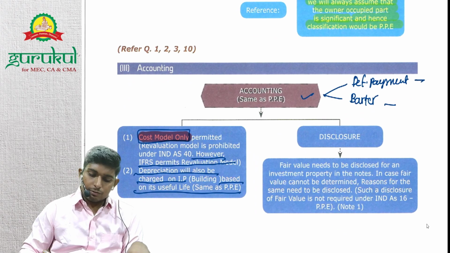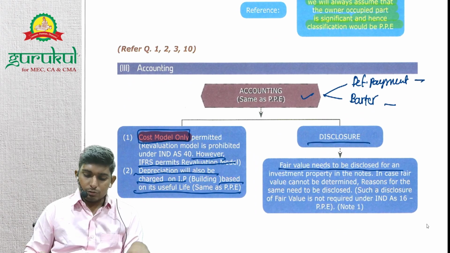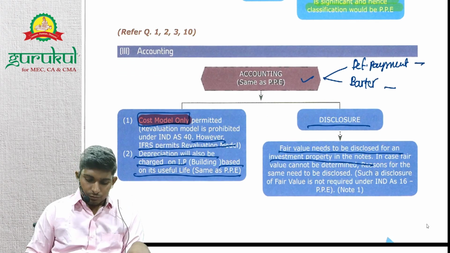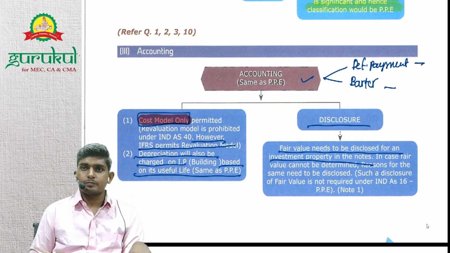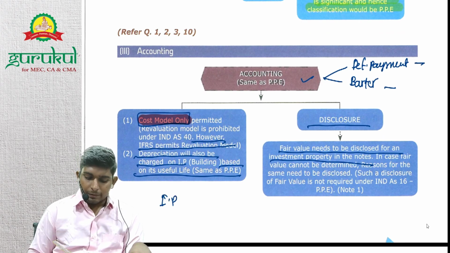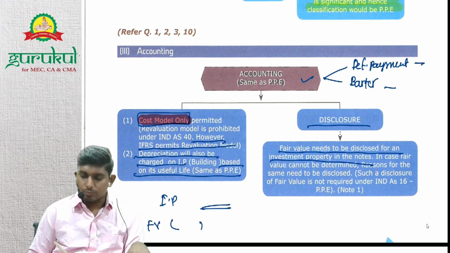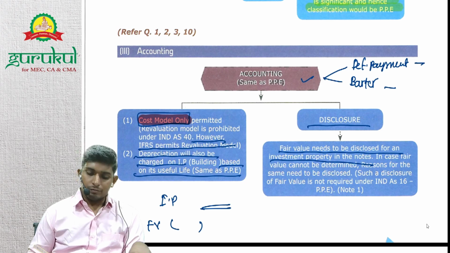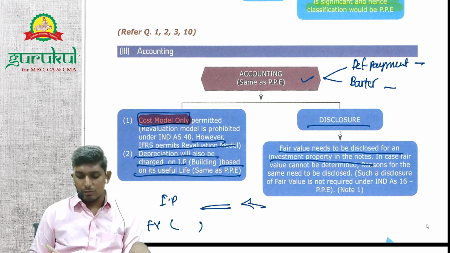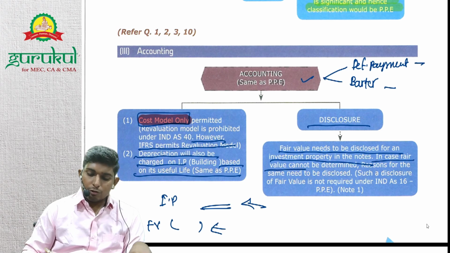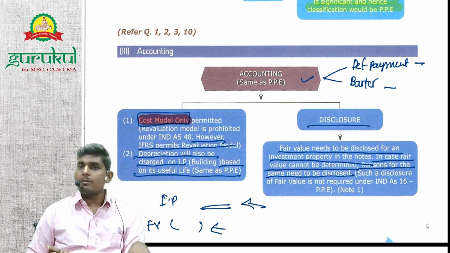Understood? Disclosure. Fair value needs to be disclosed for an investment property in the notes. So we are following only the cost model, right? So investment property will appear at cost in our balance sheet, and we will give a note in the notes to accounts that the fair value of my investment property is this much. We won't show it as fair value, but we'll give a note regarding fair value. In case fair value cannot be determined, the reasons for the same need to be disclosed. So the fair value disclosure is mandatory. Every balance sheet date we need to give fair value.